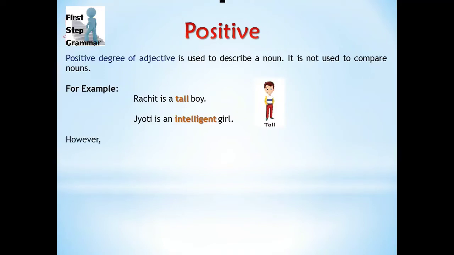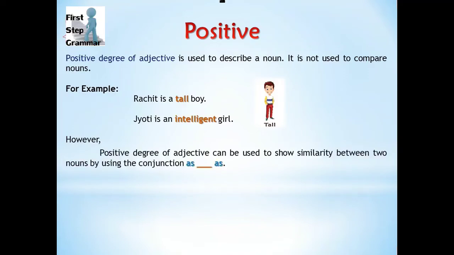However, although they are not used to compare nouns, positive degree adjectives can be used to show similarity between two nouns by using the conjunction as... as. If we want to show that two nouns have the same quality at the same level, then we can use as... as.